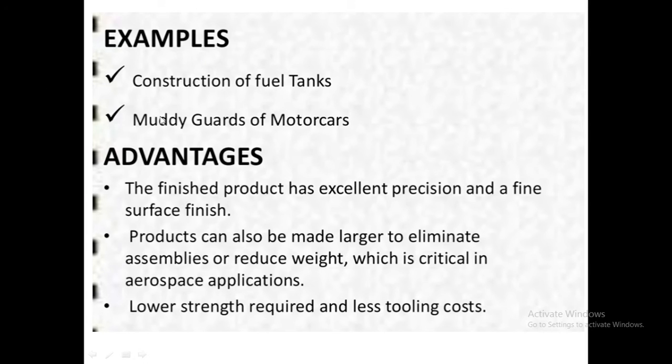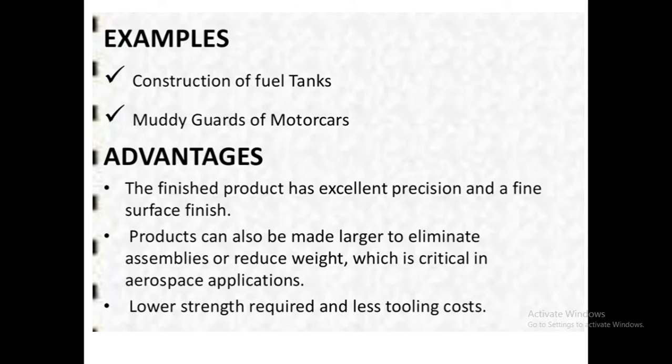Then what are the advantages of this process? There are some advantages mentioned here: the finished product has excellent precision and a fine surface finish. It means the component formed by this process has excellent precision.